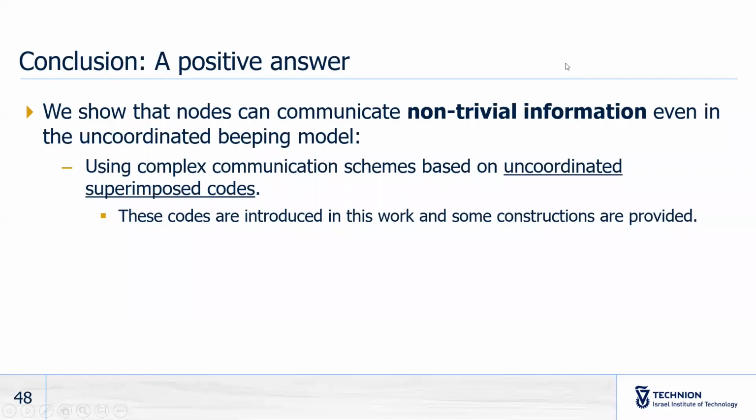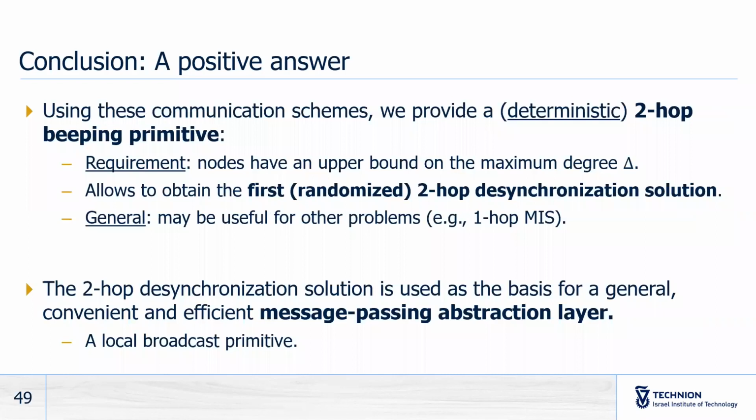To sum up, we show in our work that nodes can communicate non-trivial information even in the uncoordinated beeping mode. We do this by using complex communication schemes that are based on uncoordinated superimposed codes. Using these communication schemes, we provide a deterministic two-hop beeping primitive under the condition that nodes have an upper bound on the maximum degree delta. This allows us to obtain the first randomized two-hop desynchronization solution in the uncoordinated start setting.